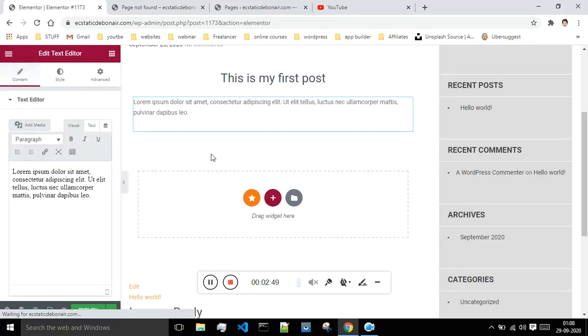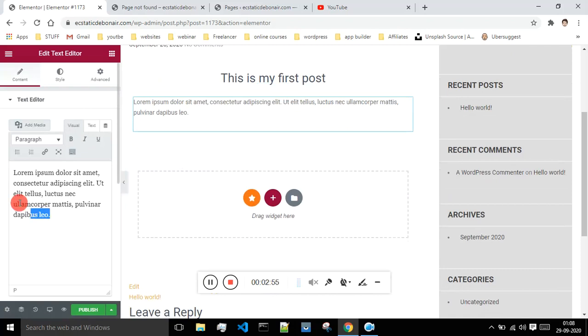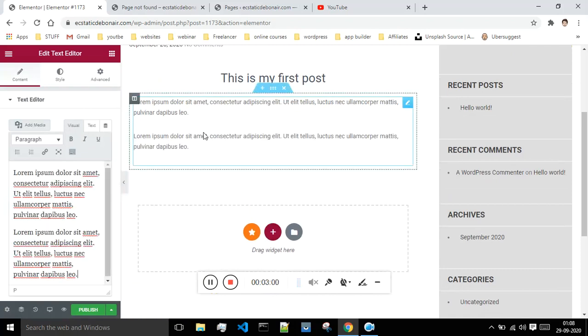This is not working. Okay, so over here I will write my paragraph. By default this paragraph is having some text. If you want you can just copy this, I'll paste it over here. Okay, so as of now it is having two paragraphs over here.